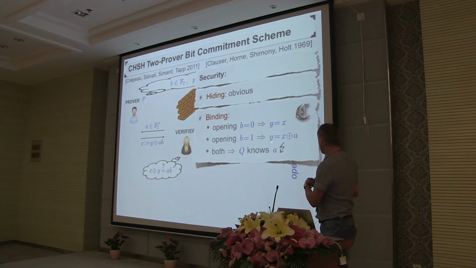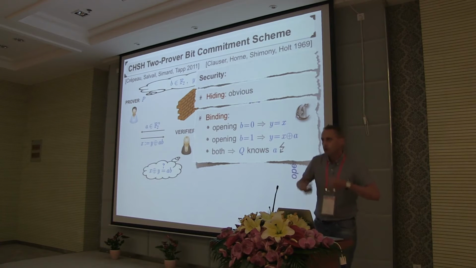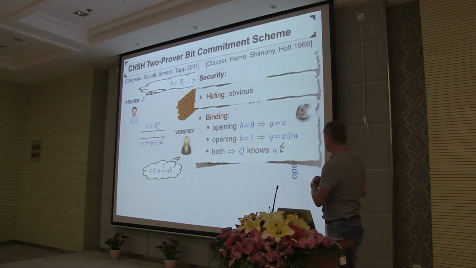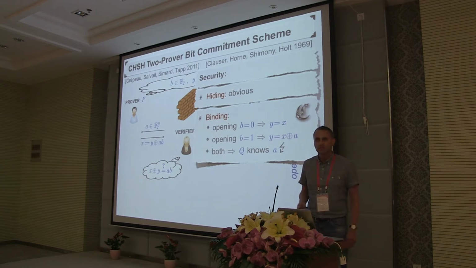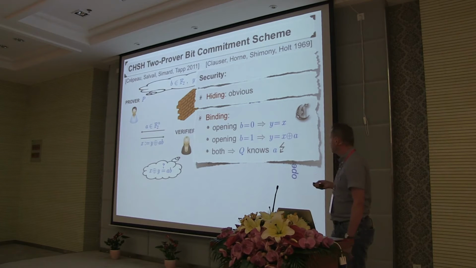Q has to send y equals x plus a to the verifier, because only then the left-hand side equals the right-hand side. So in order to open to both of them, prover Q needs to know x and x plus a. Well, this implies that he knows a, but this contradicts the assumption, because a was sent only to P, and it's assumed that P cannot communicate to Q. Now you may realize that this reasoning only holds in the classical setting.